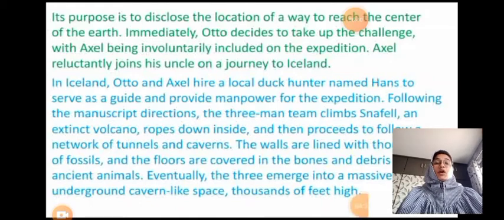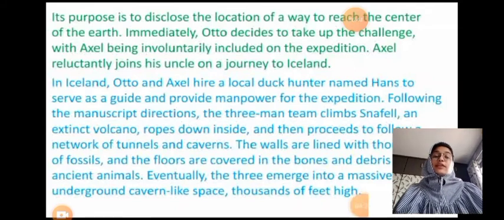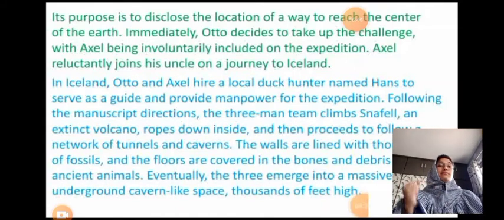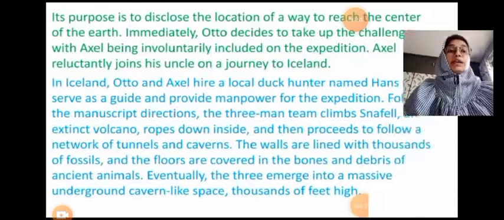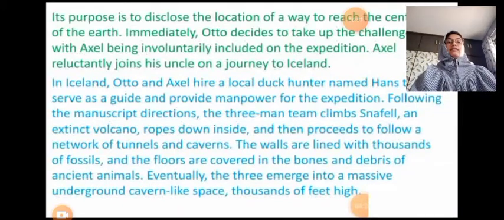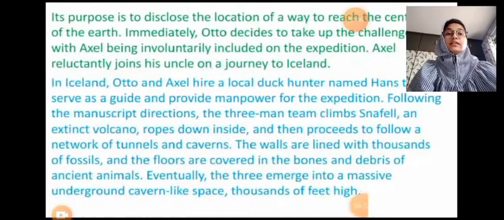In Iceland, Otto and Axel hire a local duck hunter. His name was Hans, to serve as a guide and provide manpower for the expedition. Following the manuscript directions, the three-man team climbs Snæfell, an extinct volcano, ropes down inside, and then proceeds to follow a network of tunnels and caverns.